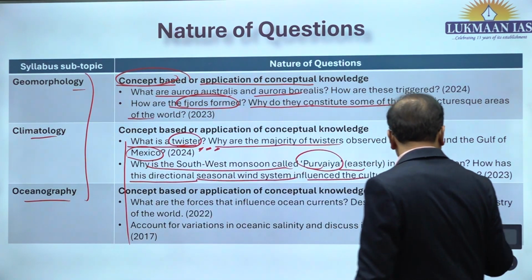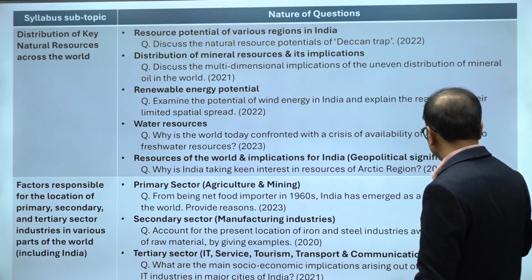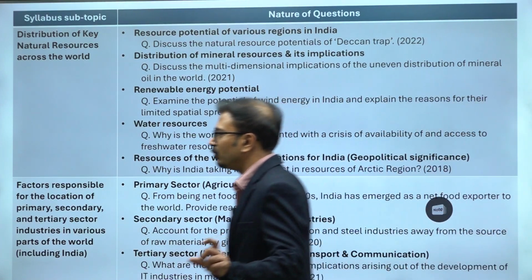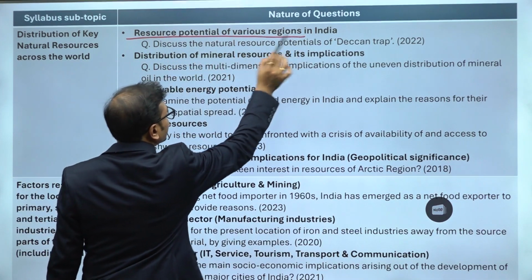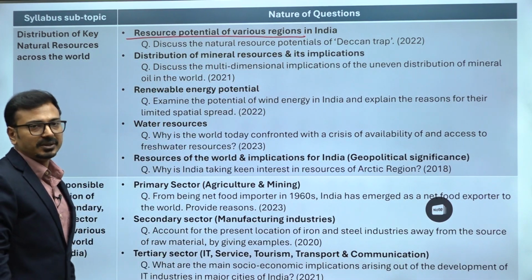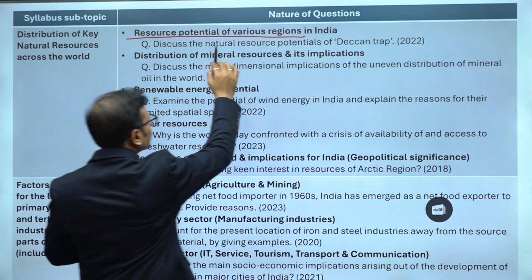But if you look at the second important syllabus topic, that is resources and industries, what kind of questions are they focusing on? Look at this trend. First, resource potential regions in India. So they are asking about resource potential; they have already asked about the Deccan Traps' resource potential.